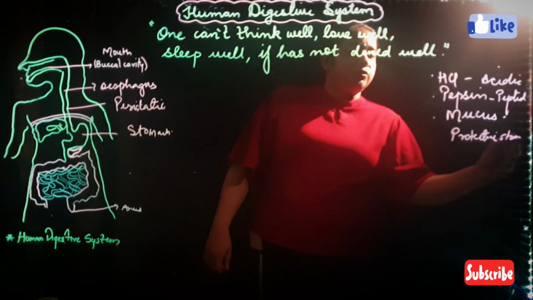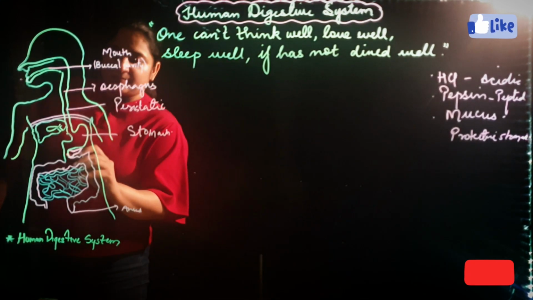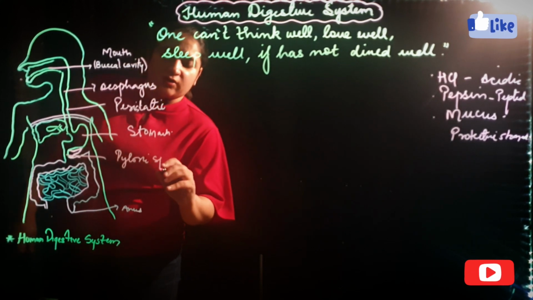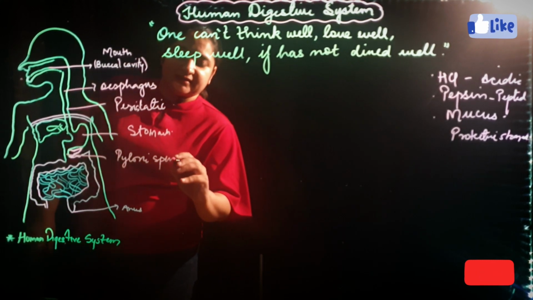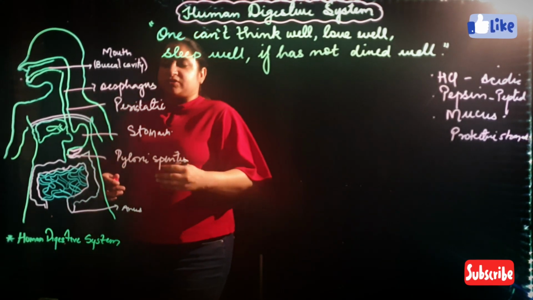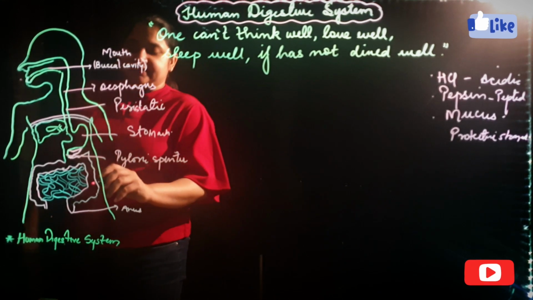So from the stomach, food enters into the small intestine through the pyloric sphincter. The pyloric sphincter is nothing but a circular muscular structure. It expands and lets food enter into the small intestine.